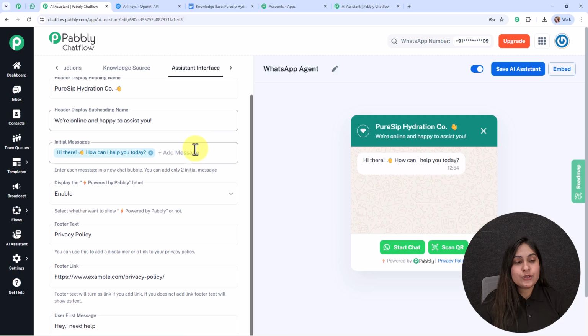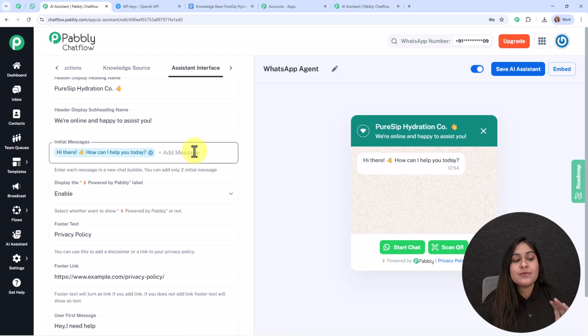Then comes the initial messages. It says enter each message in a new chat bubble. You can add only 2 initial messages. You can see one is added by default that says hi there, how can I help you today. You can simply remove this initial message and add 2 initial messages as per your requirement.